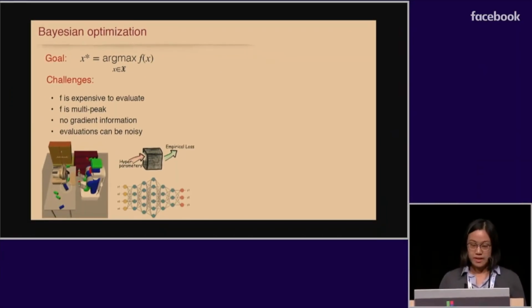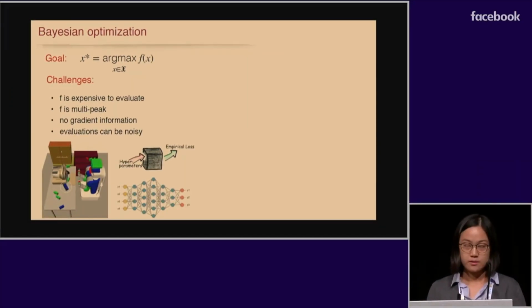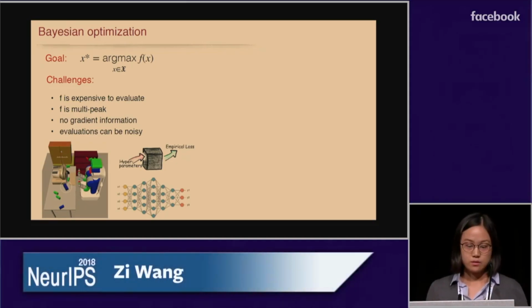So again, as a recap, Bayesian optimization is a popular global optimization approach when we have functions that are expensive to evaluate, and we only have access to potentially noisy evaluations of the function. Problems like this appear in many different areas. For example, action selection in robotics, hyperparameter tuning in machine learning, and so on.